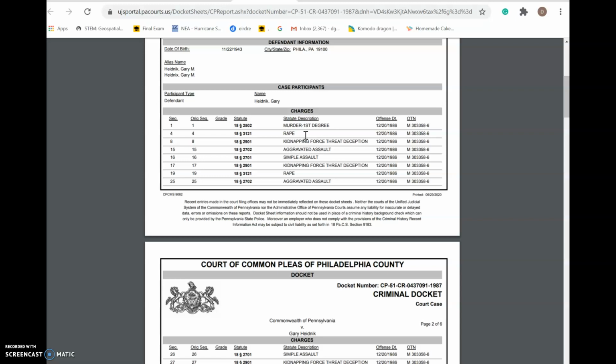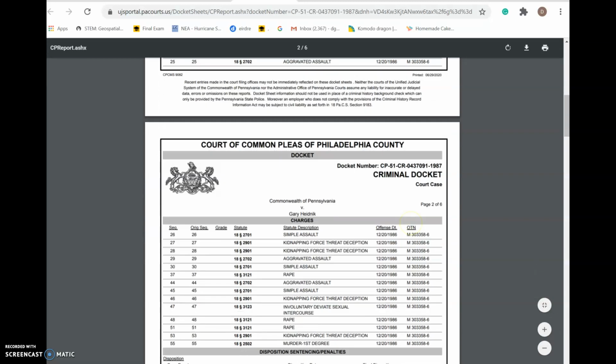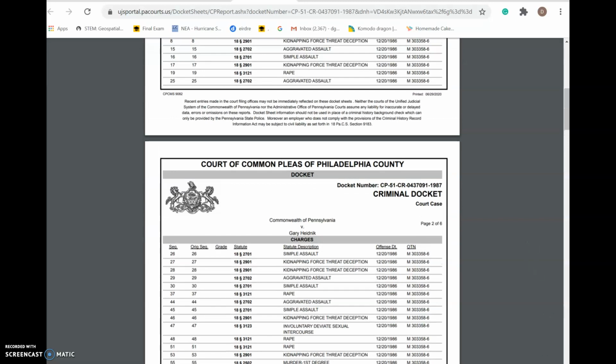If you have any questions, feel free to reach out, and I hope this helped a little bit with the idea of what the individual has been charged with, what the original charges are, and then what they have after that. But you can see here they're all listed by date. So you of course want to take a look at the dates. They were charged all on the same date for these, but sometimes they're charged on different dates.